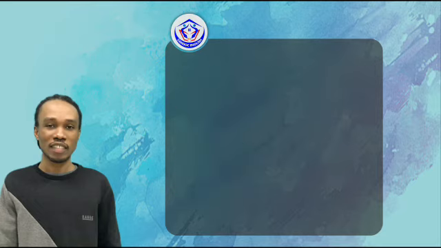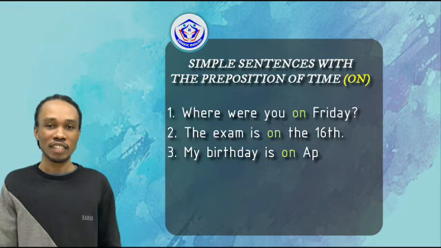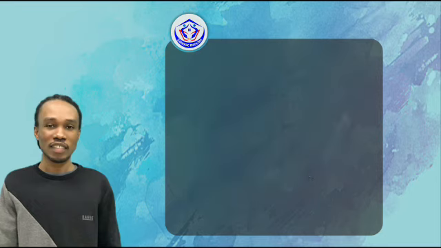We're going to take a look at some simple sentences using the preposition of time on. Sentence number 1. Where were you on Friday? Number 2. The exams is on the 16th. Example number 3. My birthday is on April 5th. And the last but not the least, see you on Monday.